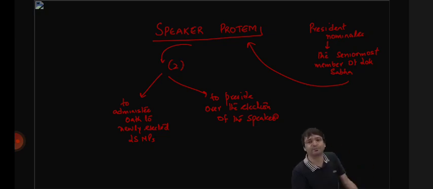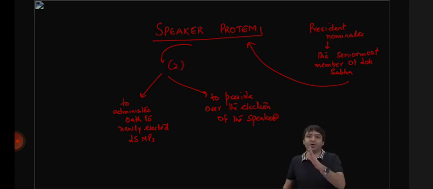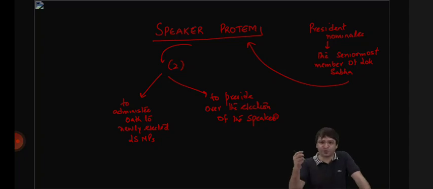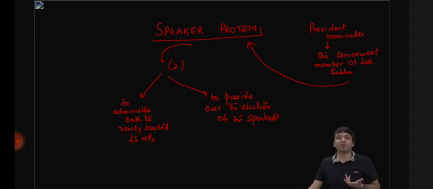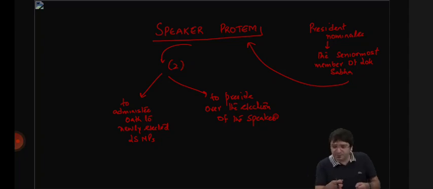But once you're nominated as the Speaker Pro-tem, you have two jobs, two responsibilities. One, to administer oath to the newly elected MPs. Because once an MP is elected, the MP cannot take his place in the Lok Sabha without being administered oath. I swear in the name of God, I solemnly affirm that I will abide by the Constitution. I will faithfully discharge the duties of this office of the member of the Lok Sabha, stuff like that. Who will administer this oath? If today a new Lok Sabha MP is elected, he will enter the Lok Sabha, but first he will be administered oath by the Speaker. And then he will walk to the chair of the Speaker, either say namaste or shake his hands, and then go to the next room and then occupy his seat.